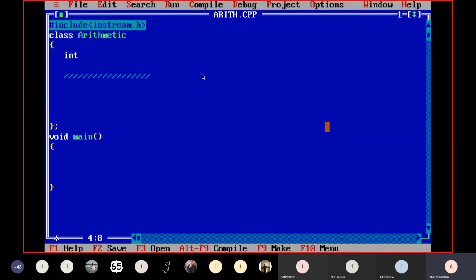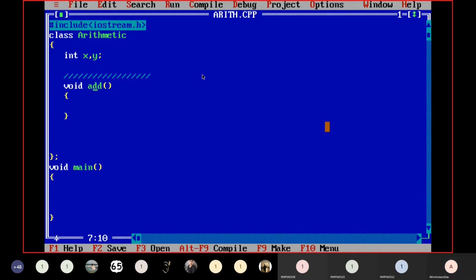Right. Okay, fine. Here I want to take 2 input variables of type integer, and I declared these variables at class level. My first required operation is addition, so that is why I assigned the name add.